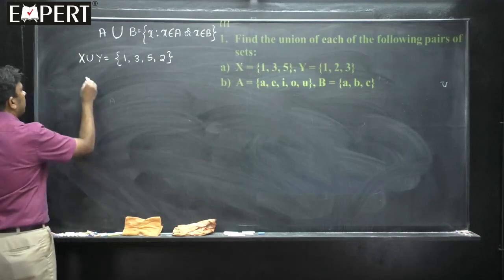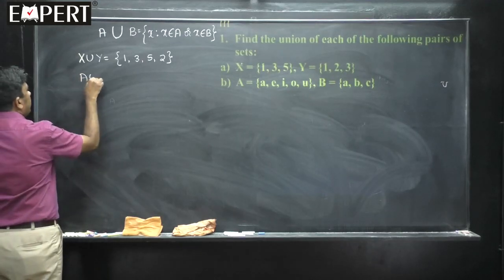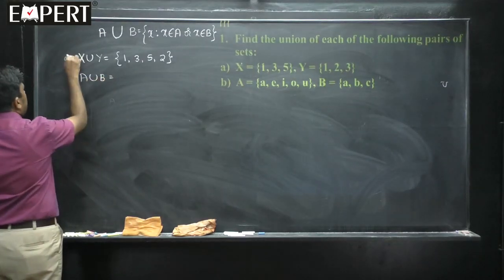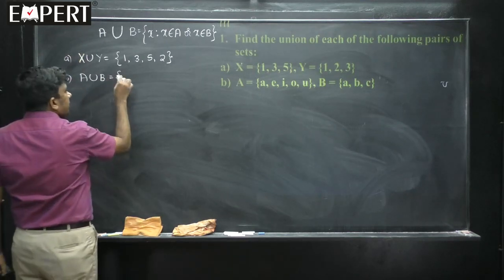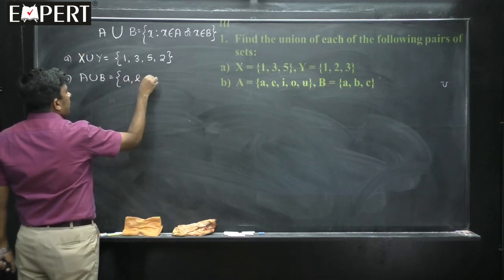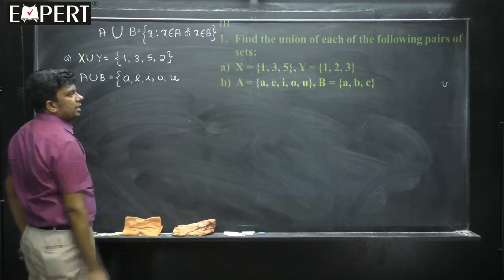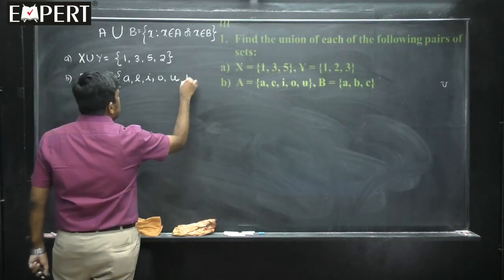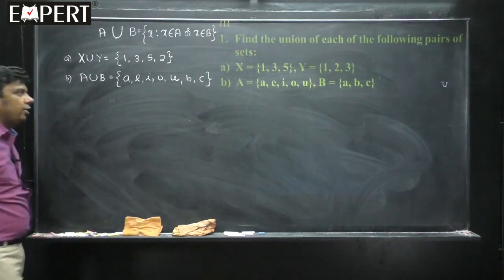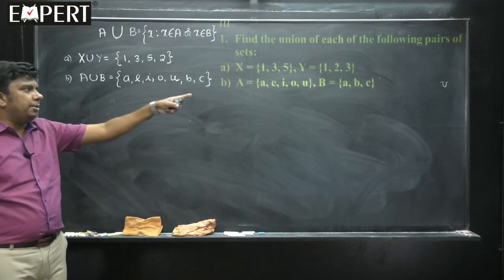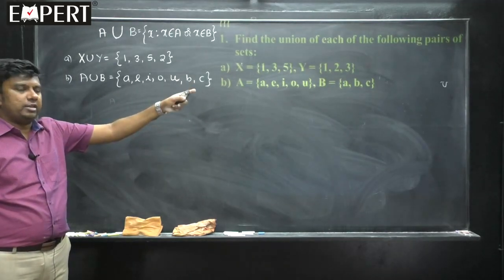Go to the second one, B. A union B is equal to, what is A union B? List, come on, start. A union B is A, E, I, O, U. Then is anything special there in the other set? Yes, B and C. Like that, finished. This is A union B. Write the elements of A, elements of B, but common elements you write only once.